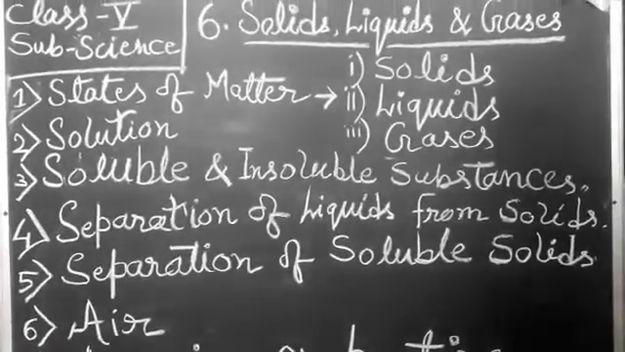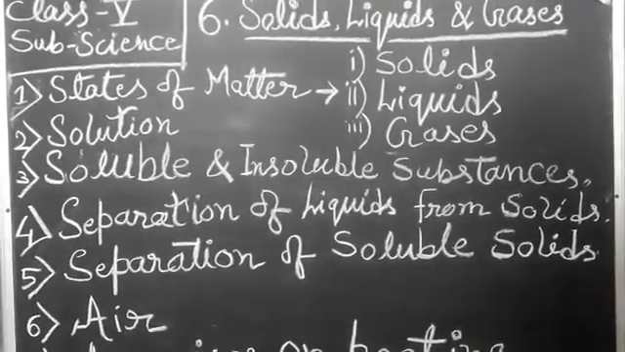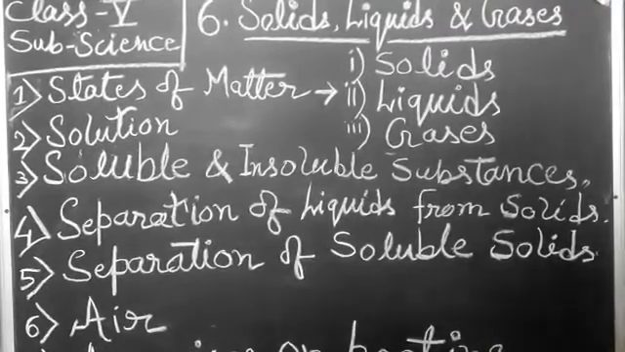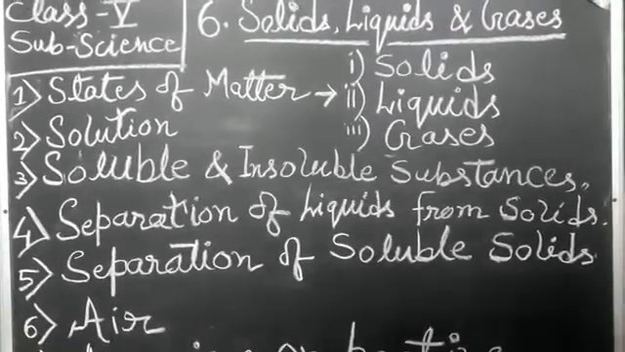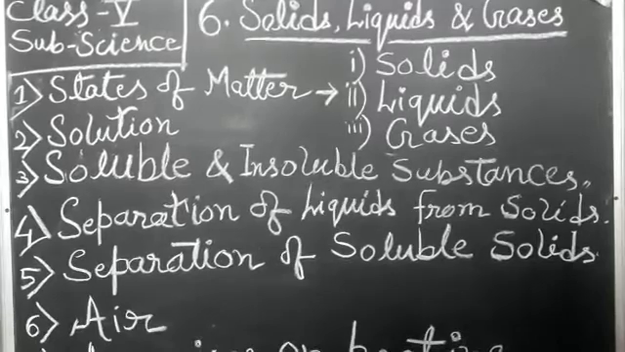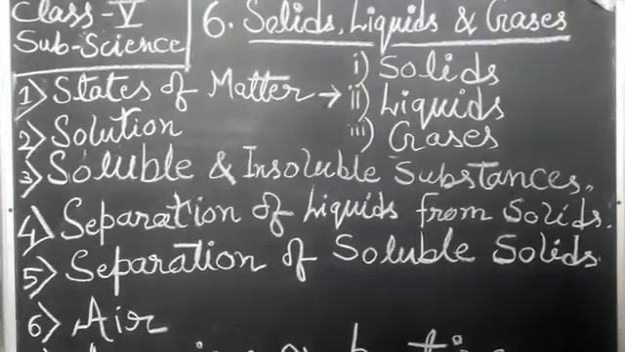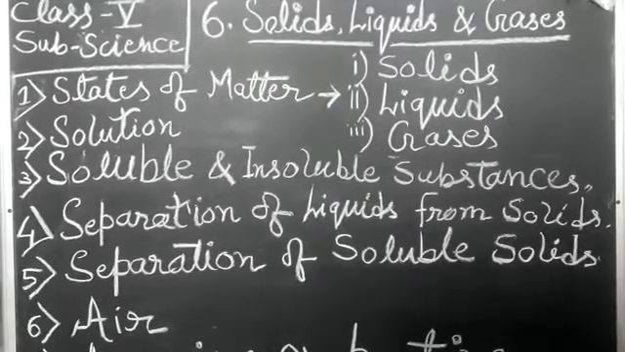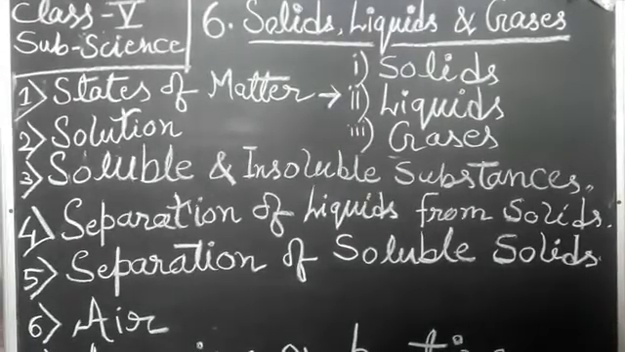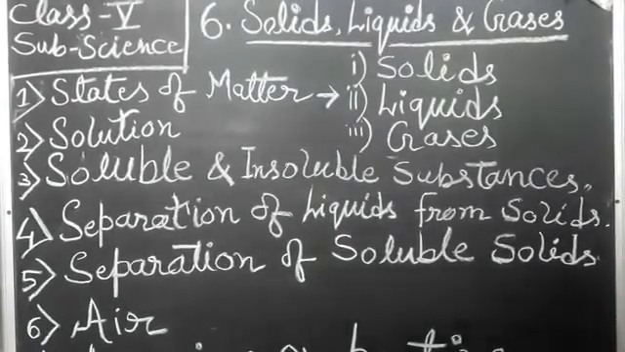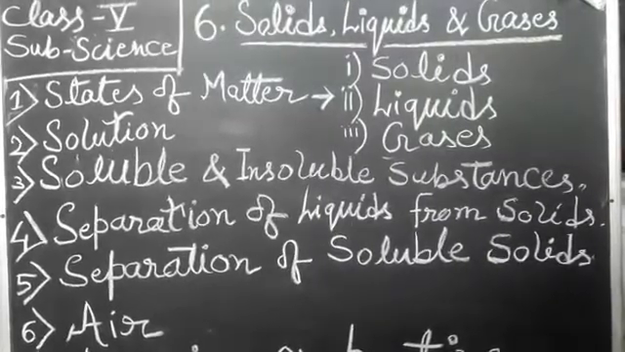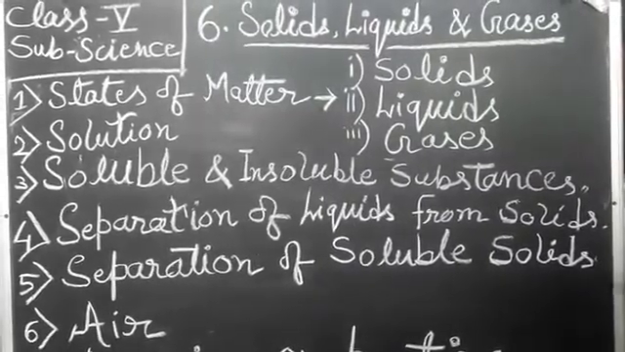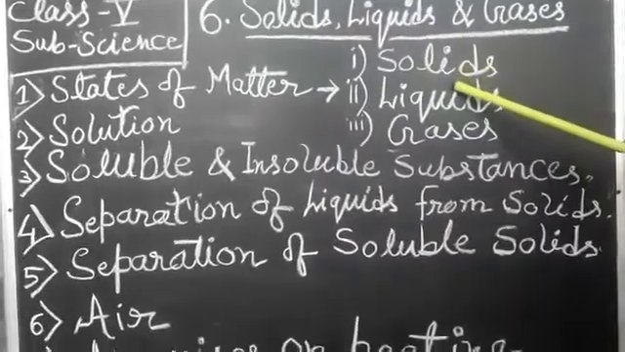At first, we know what is matter. Matter: anything that has mass and occupies space is called matter. On the basis of the arrangement of particles, matter is of three types: solid, liquid and gas. At first we discuss solid.